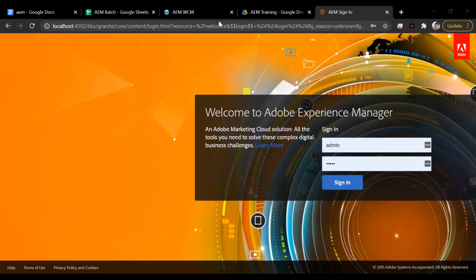Can everybody see this kind of screen? It is still loading for me. The first time it will take time because it is installing and extracting all the files. So it is going to take some time.